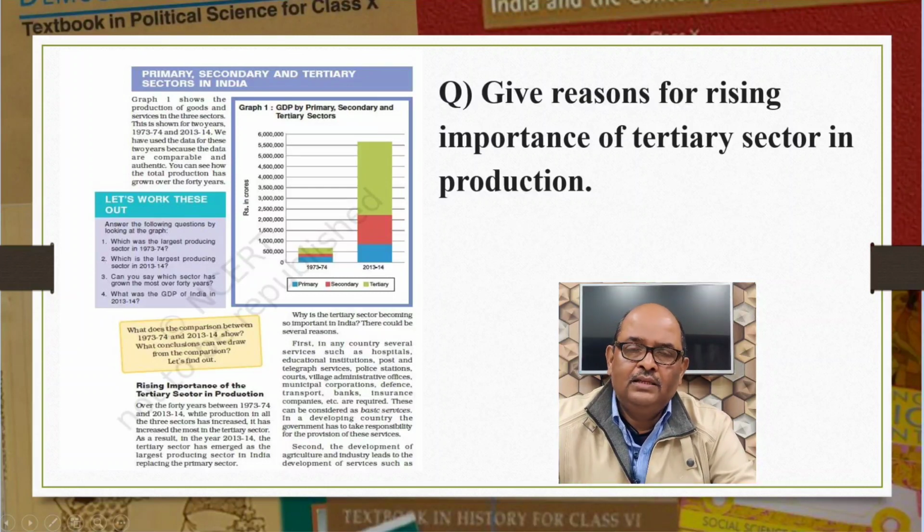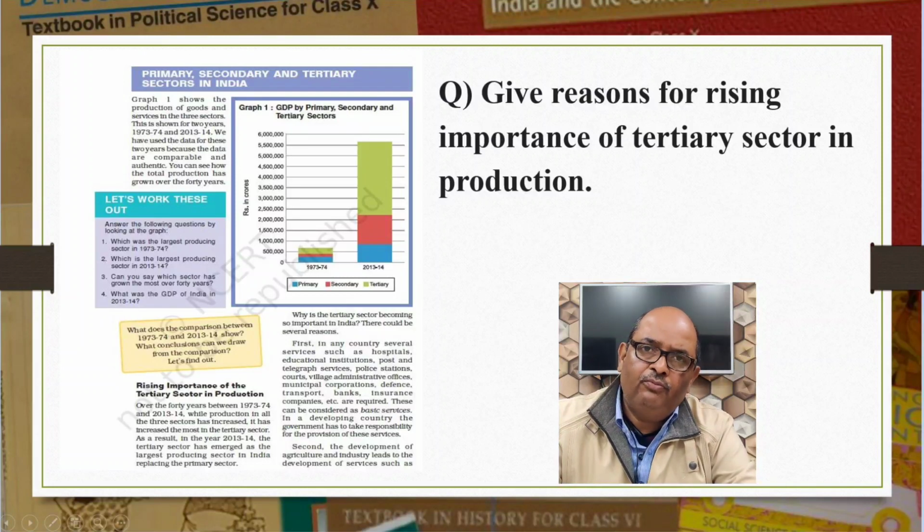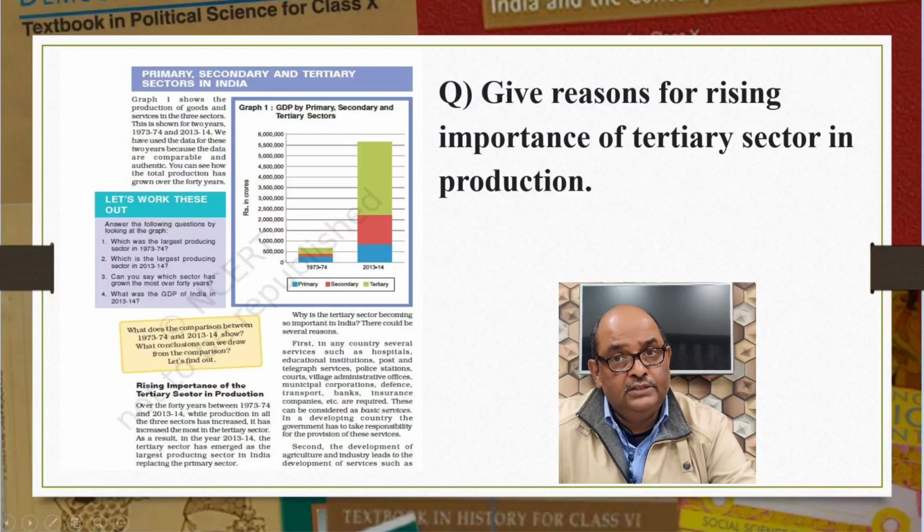Next. The development of agriculture and industry leads to the development of services such as transport, trade, storage and the like. So the greater the development of primary and secondary sector, the more will be the demand for these services. Simple.